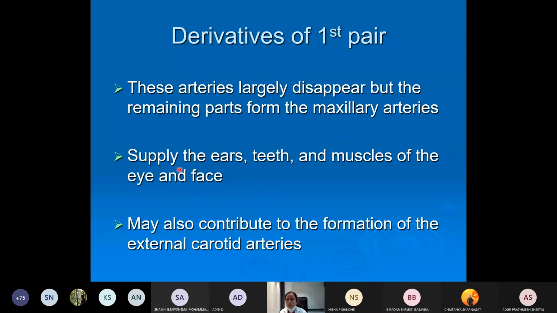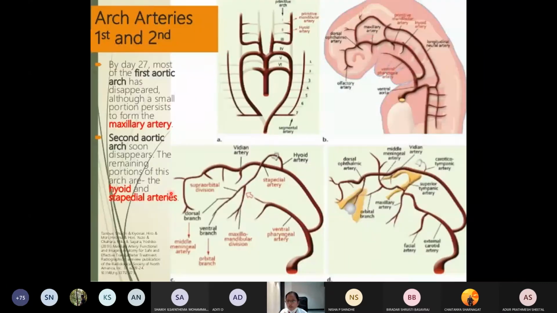What will be the derivatives of the first pair of the aortic arches? Almost the first pair will disappear, only a part of it will remain, which forms the maxillary artery. So the maxillary artery is a derivative of the first arch. Now you can see these are the arches, and you can see it in a better way here, the 2 dorsal aorta. From the first arch you have mainly the maxillary artery. Most of it will disappear.